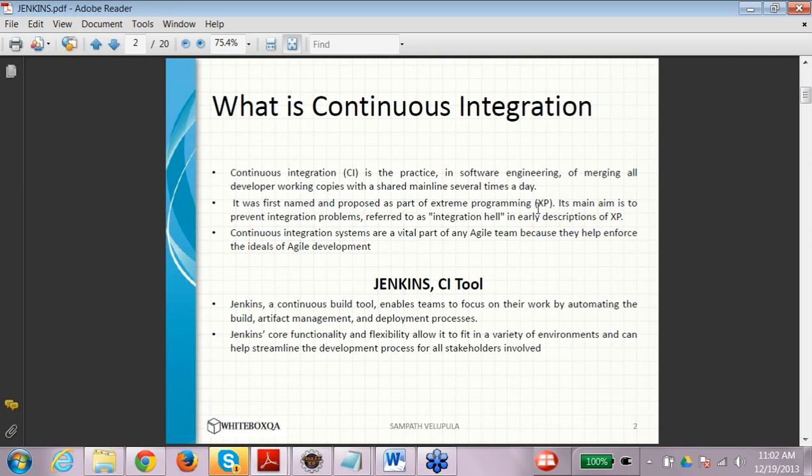As we know, continuous integration is the practice in software engineering of merging developer working copies with a shared main line several times a day. What does this mean? This means that in a company there would be multiple people working on the same project at the same time, right? So they would be using the same artifacts which are associated with that project.